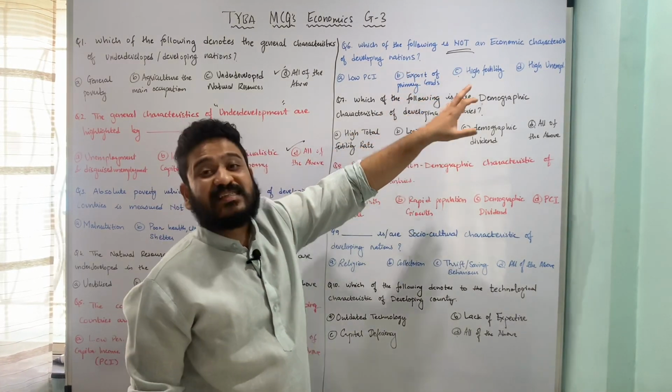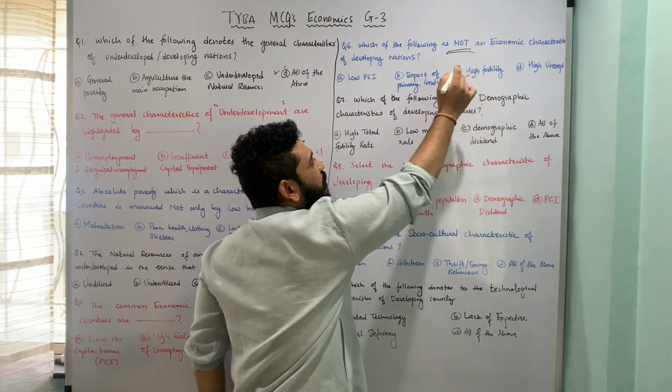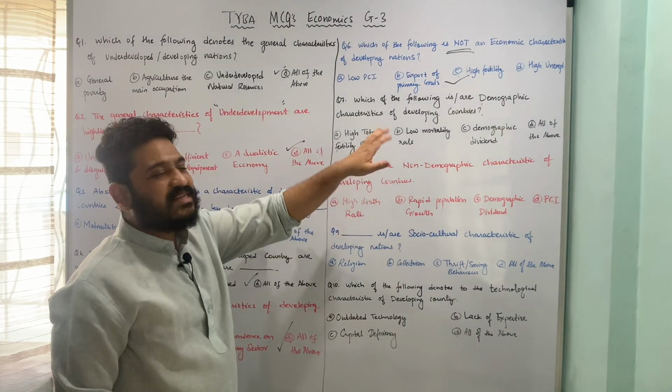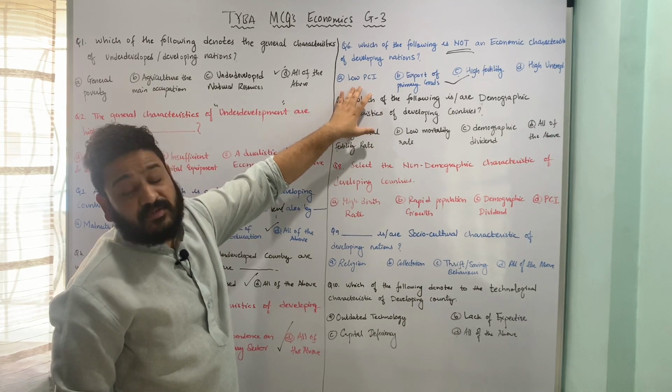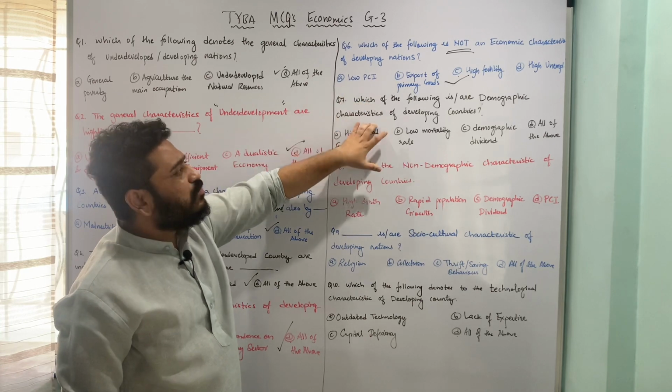High fertility is a demographic characteristic, and therefore here, which is not an economic characteristic, high fertility or option C is not an economic characteristic. It is rather a demographic characteristic of developing nations per se. I hope this is clear. Let us now move to the next one.